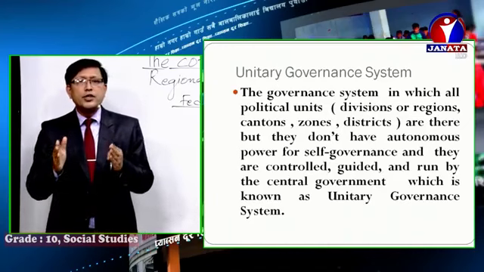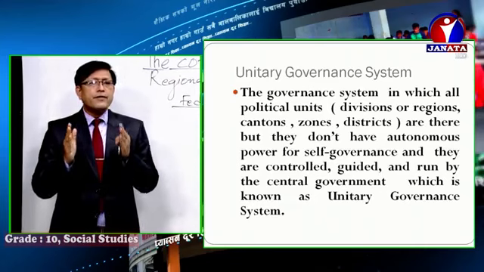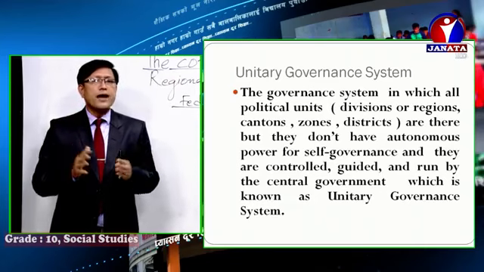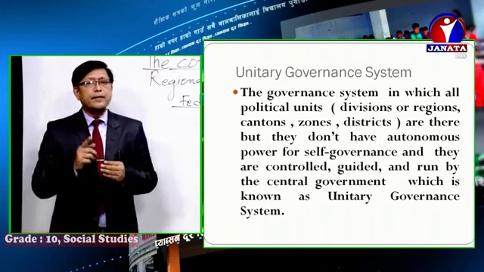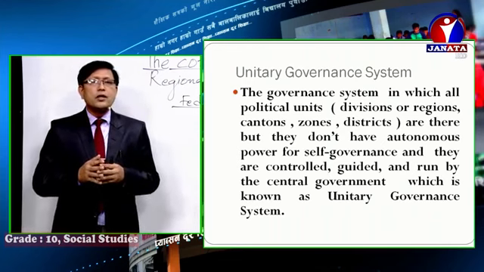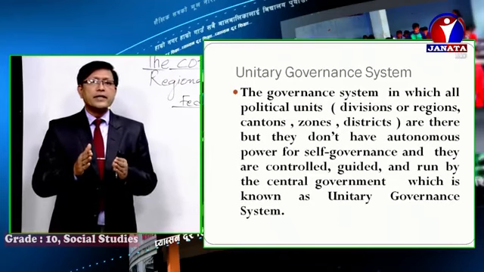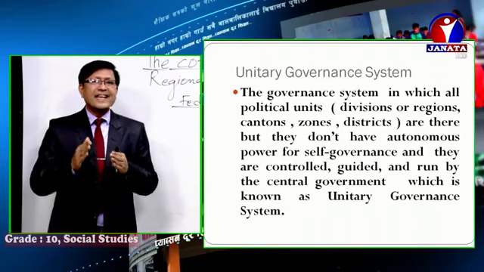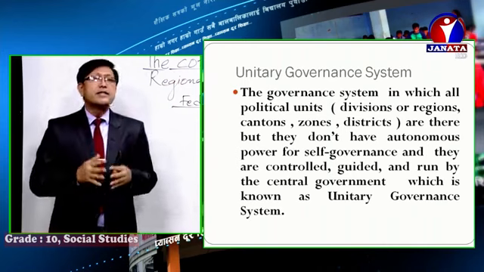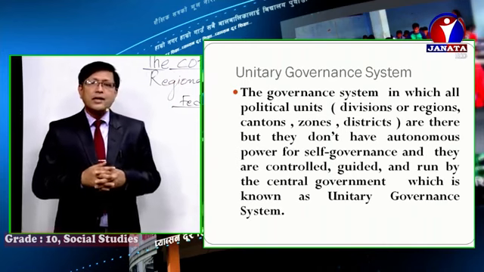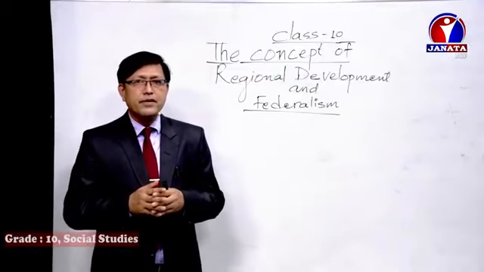But these divisions do not have autonomous power for self-governance. Rather, they are controlled and run by the central government. It means all the power is kept in the central government. Such a governance system is called a unitary governance system, or in other words, unitarianism.